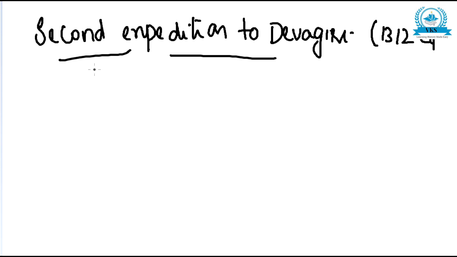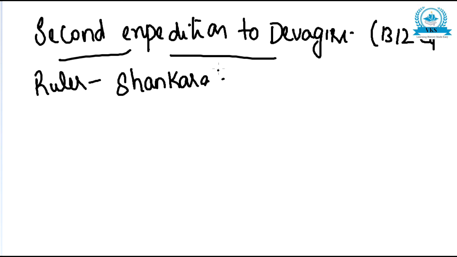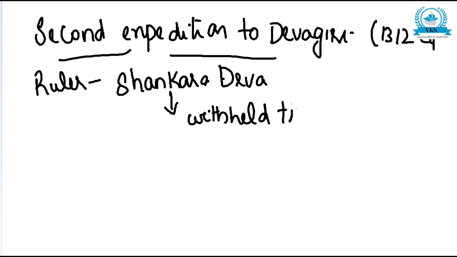The last war in South Indian expedition was against Shankara Deva of Devagiri. The ruler of Devagiri was Shankara Deva. He had withheld the tribute and tried to rule independently. Whatever money Ramachandra Deva had agreed to pay annually, Shankara Deva did not pay. He withheld the tribute, that is, he did not pay the annual tribute to Alauddin Khilji, and he tried to rule independently.